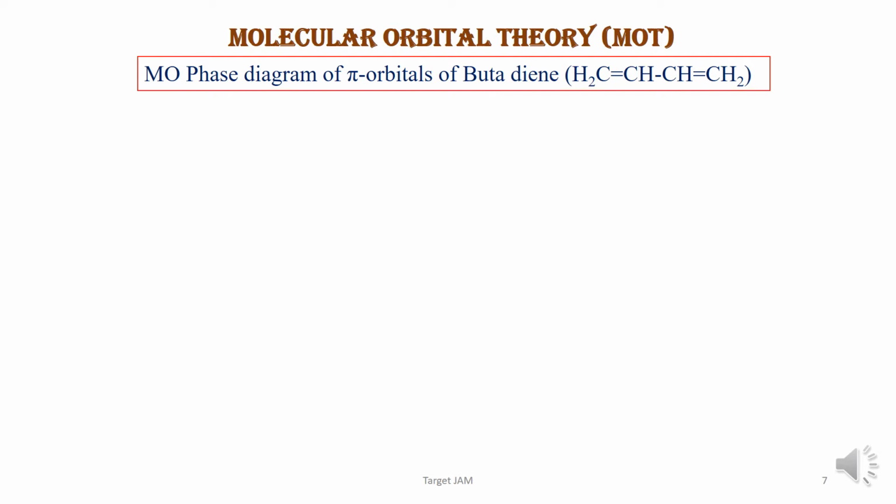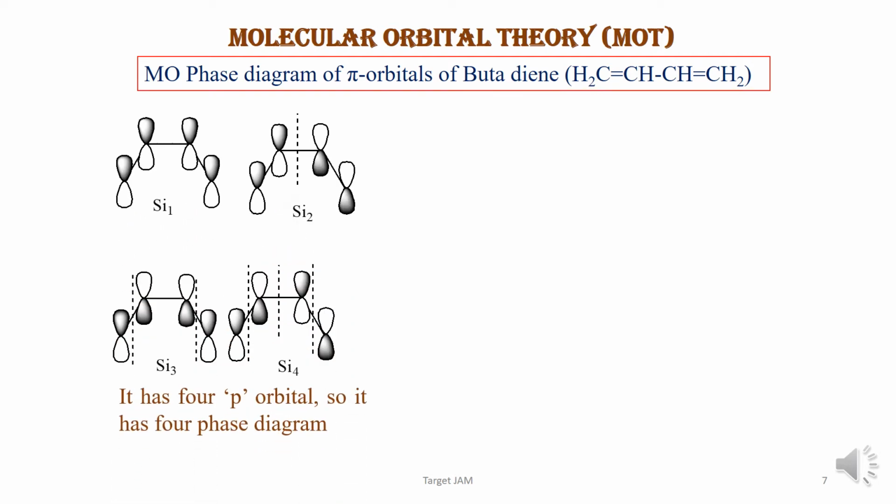Now, the MO phase diagram of pi orbitals of butadiene. See, in case of butadiene, there are 4 p orbitals, so 4 MOs are possible: psi1, psi2, psi3 and psi4. Psi1 is the most symmetric, psi2 has one nodal plane, psi3 has 2 nodal planes, and psi4 has 3 nodal planes.